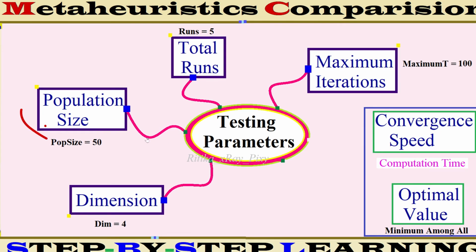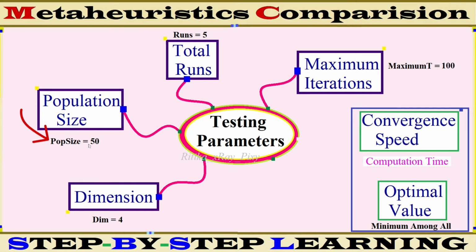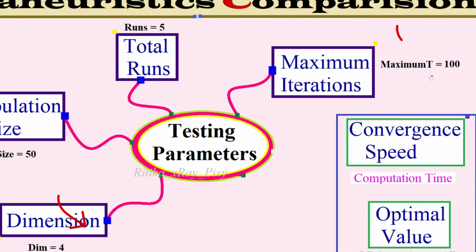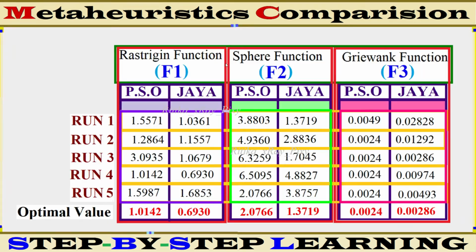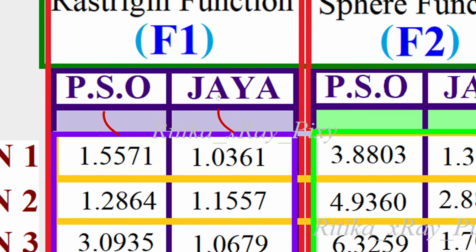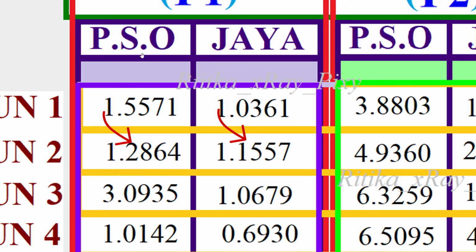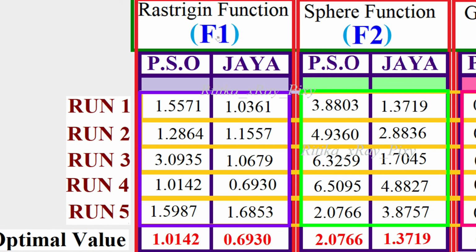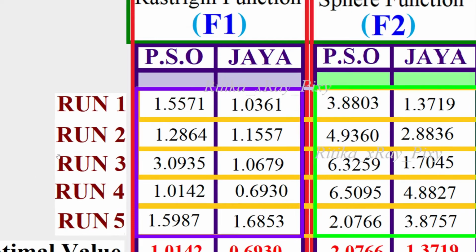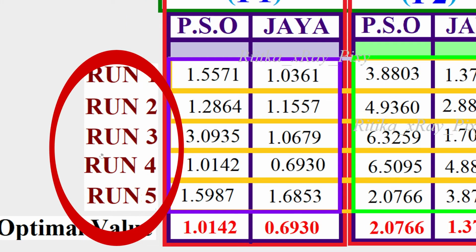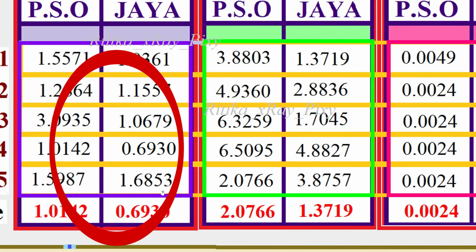Population size, you can see here the values for the parameters. Population size we have here 50, dimensions 4, maximum number of iterations 100, and we used 5 independent runs for each algorithm. So here you can see the output values for PSO and Jaya algorithm. You can see the values for PSO, values for Jaya algorithm for the first function, for the second function and for the third function, and we used here 5 independent runs, and you can see the optimal value for these